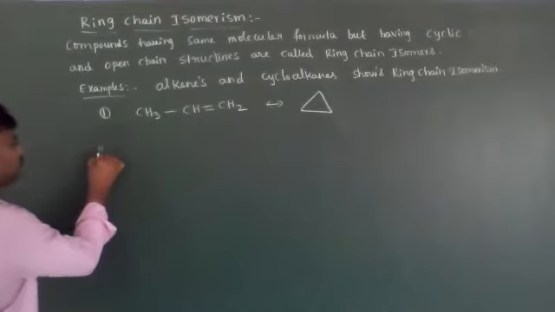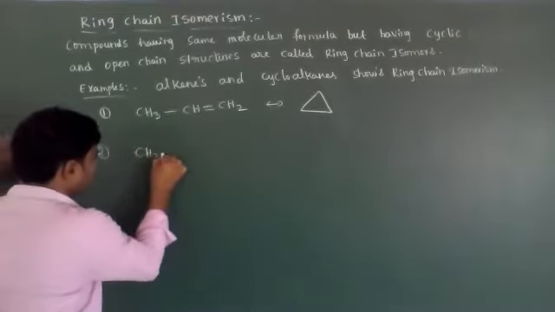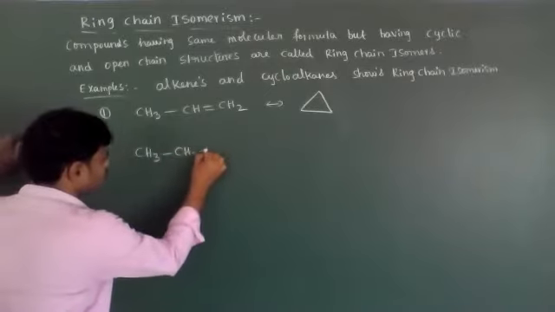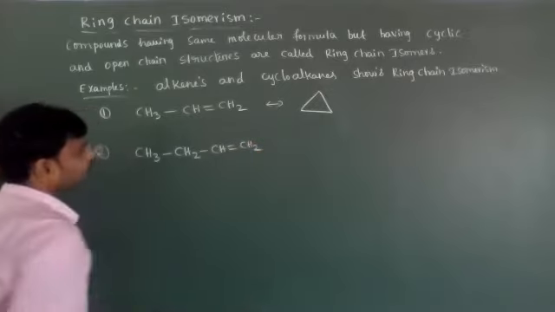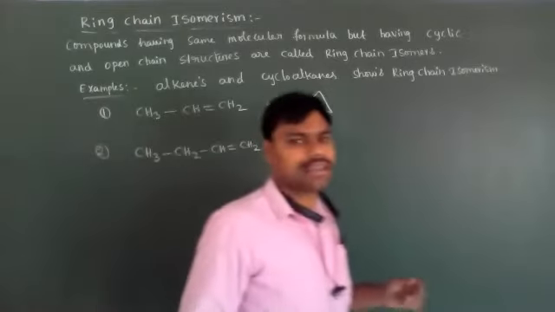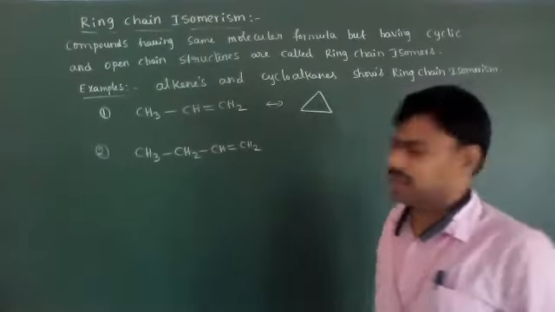One more example, let's see. Butene, four carbon atoms containing alkene.